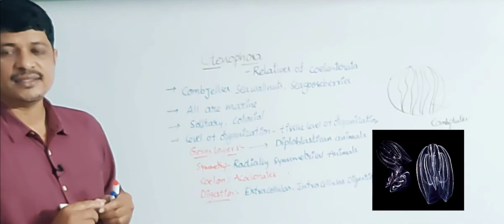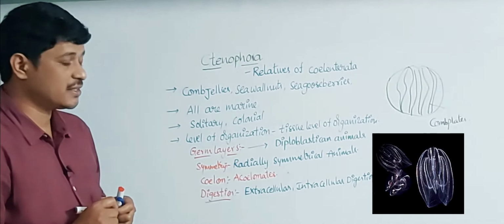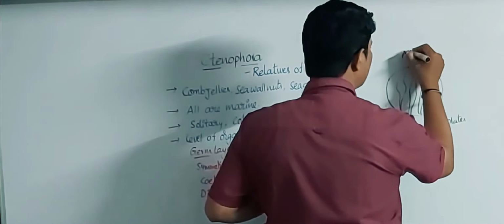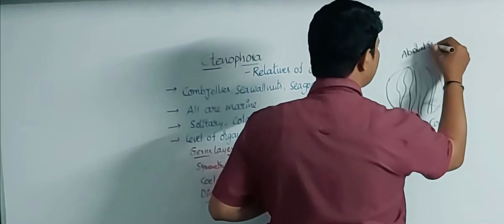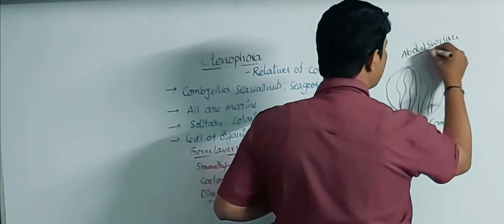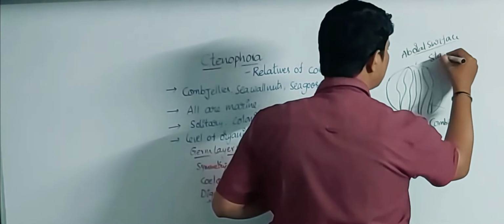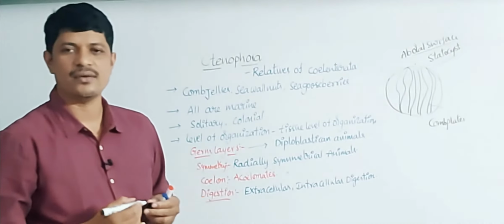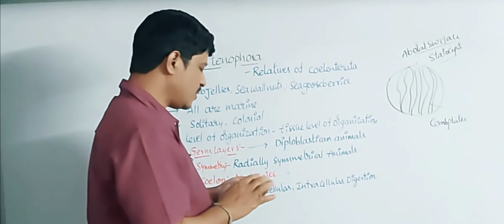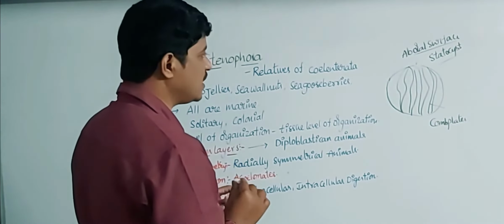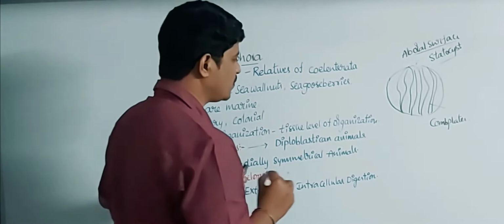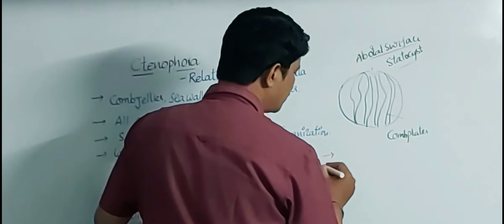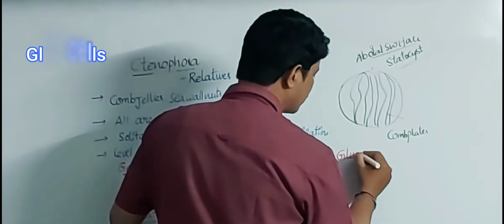So comb plates are the salient feature of these animals exclusively. The aboral surface of these Ctenophora animals has a statocyst. The statocyst helps to detect the purity of the water. And one more point about these animals: they also possess glue cells.